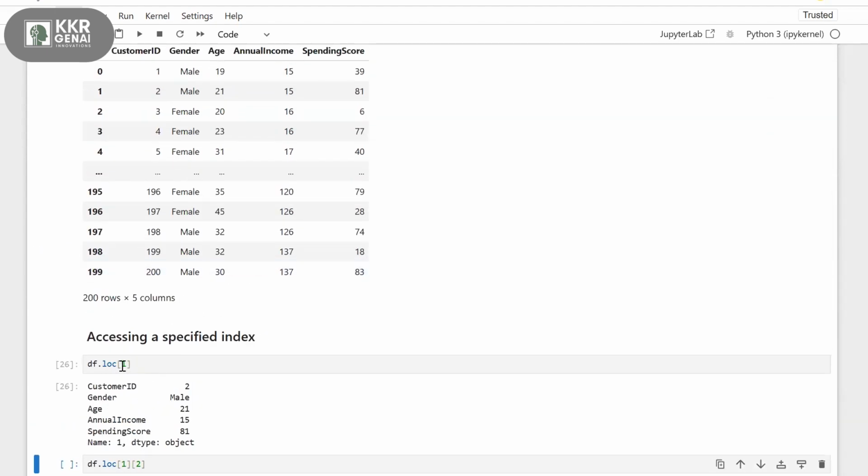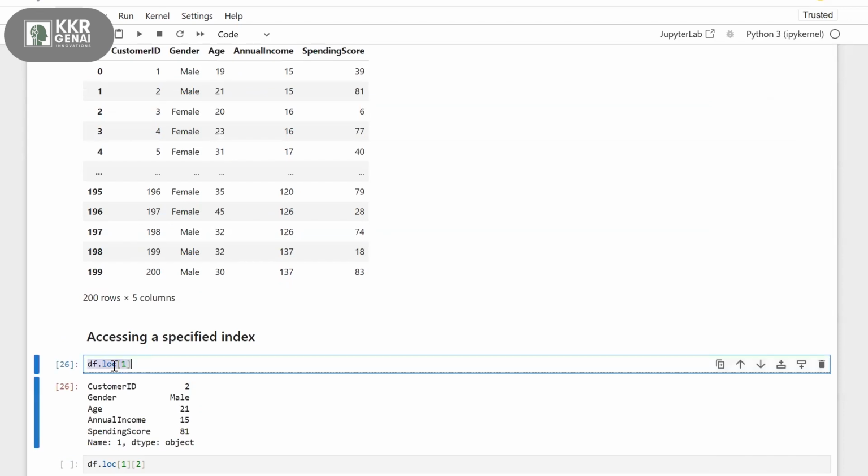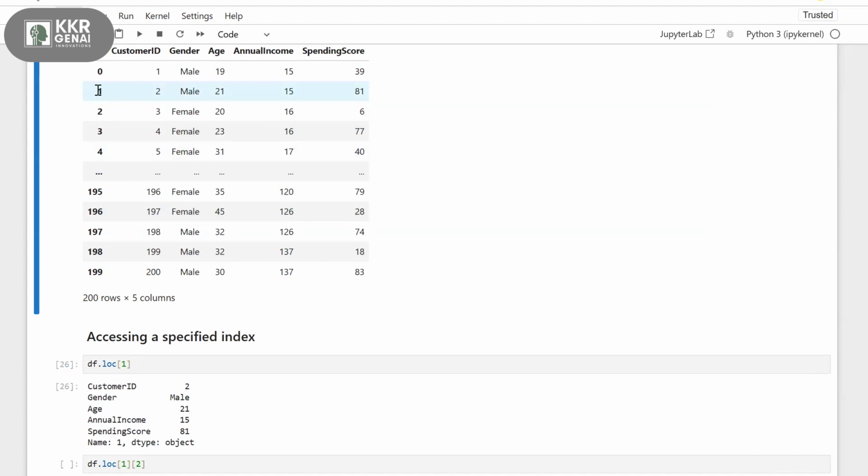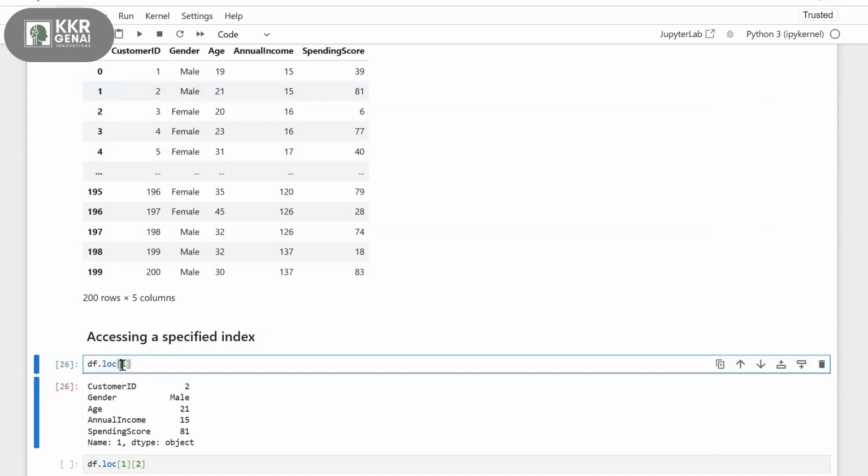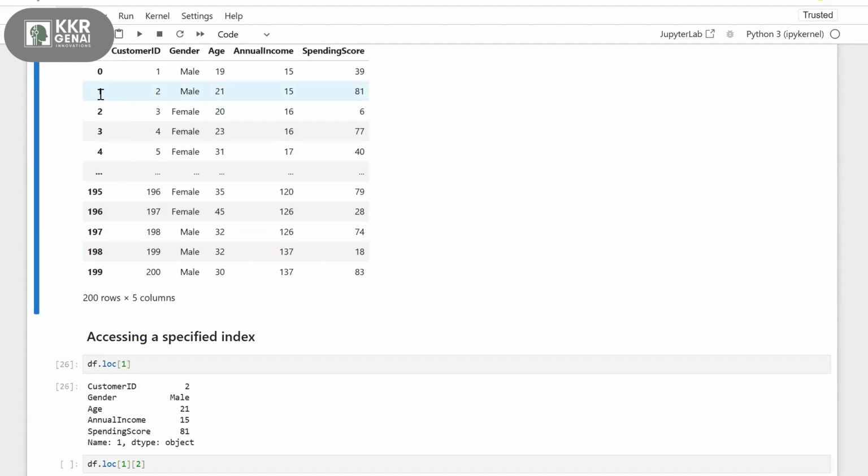I'm giving 1 here to my loc function. That means it will go and access the first label. This is my label, right? I'm passing this label 1 over here, so I'm getting the information related to label 1.